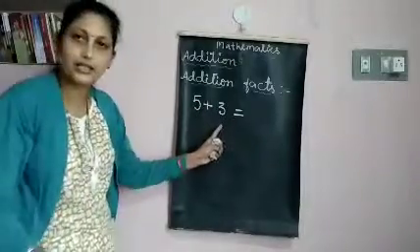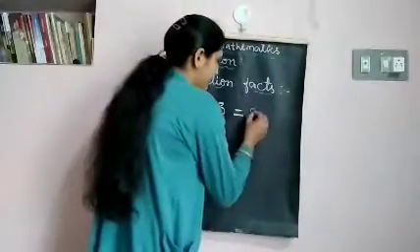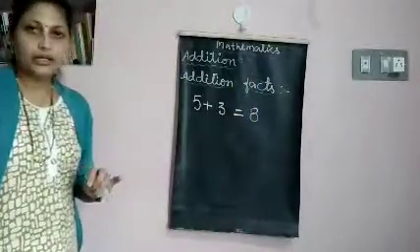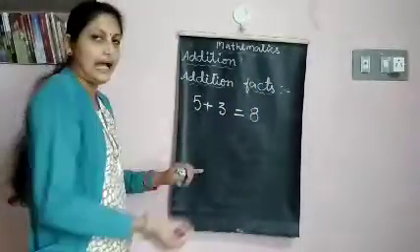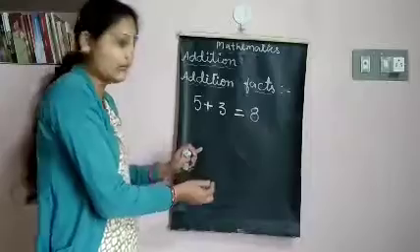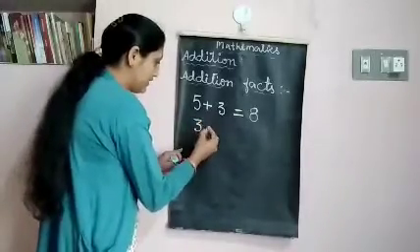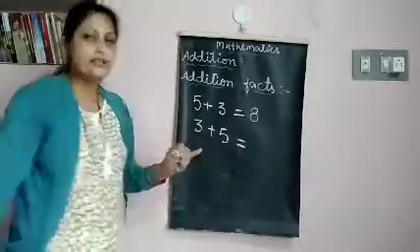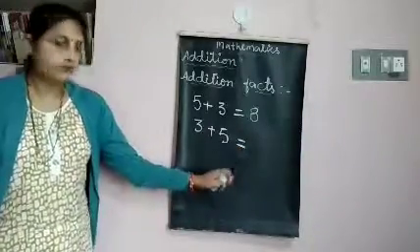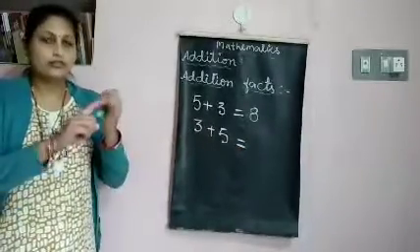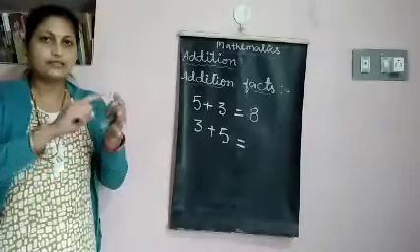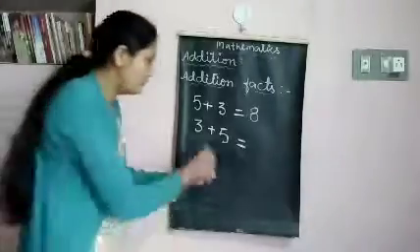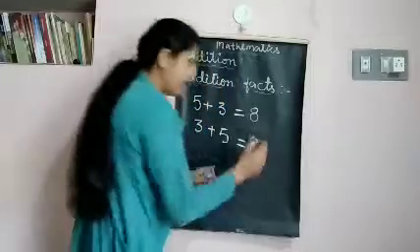So 5 plus 3 is 8. In the same way, if I interchange both the numbers, I'll take 3 first, then I'll take 5. 3 plus 5. What do you get when you add 3 plus 5? 3 after 4, 5, 6, 7, 8. So 3 plus 5 is 8.